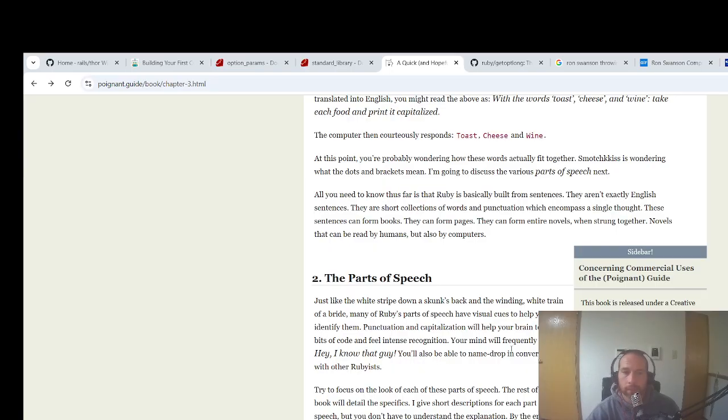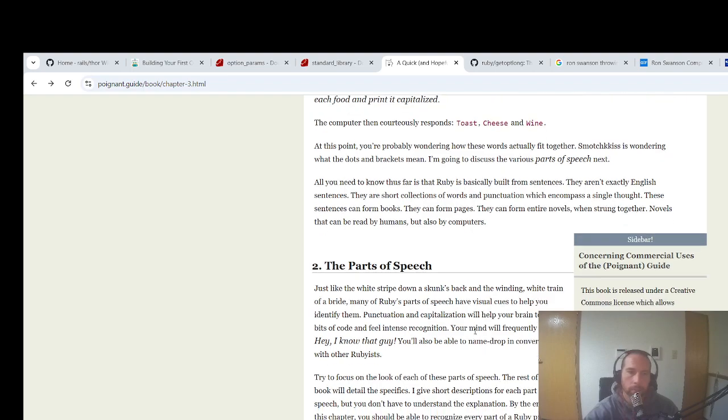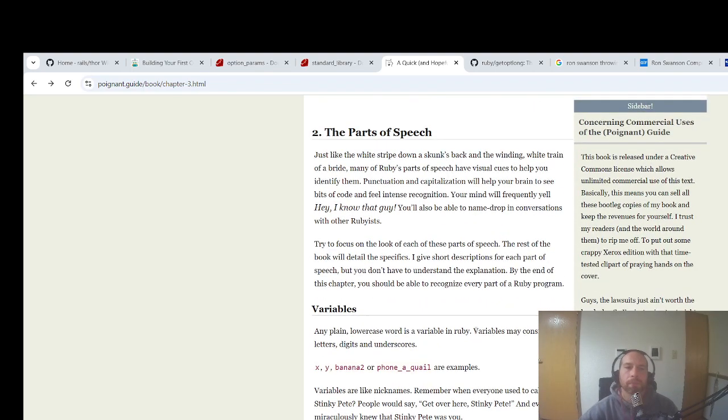These sentences can form books. They can form pages. They can form entire novels when strung together. Novels can be read by humans, but also by computers. Very good point. The parts of speech.